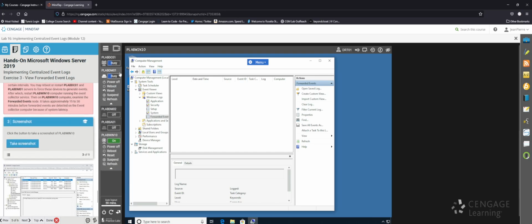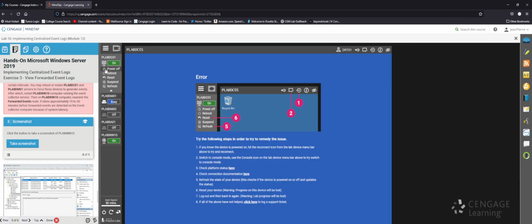So I'm just waiting for these two machines to start back up, and once they do, I'm going to restart plab win 10. And once plab win 10 does come back up, I'll see if there's anything. If not, I'll just pause the video and give it like 15 to 30 minutes and come back and see if there's anything new on plab win 10. So let's see.